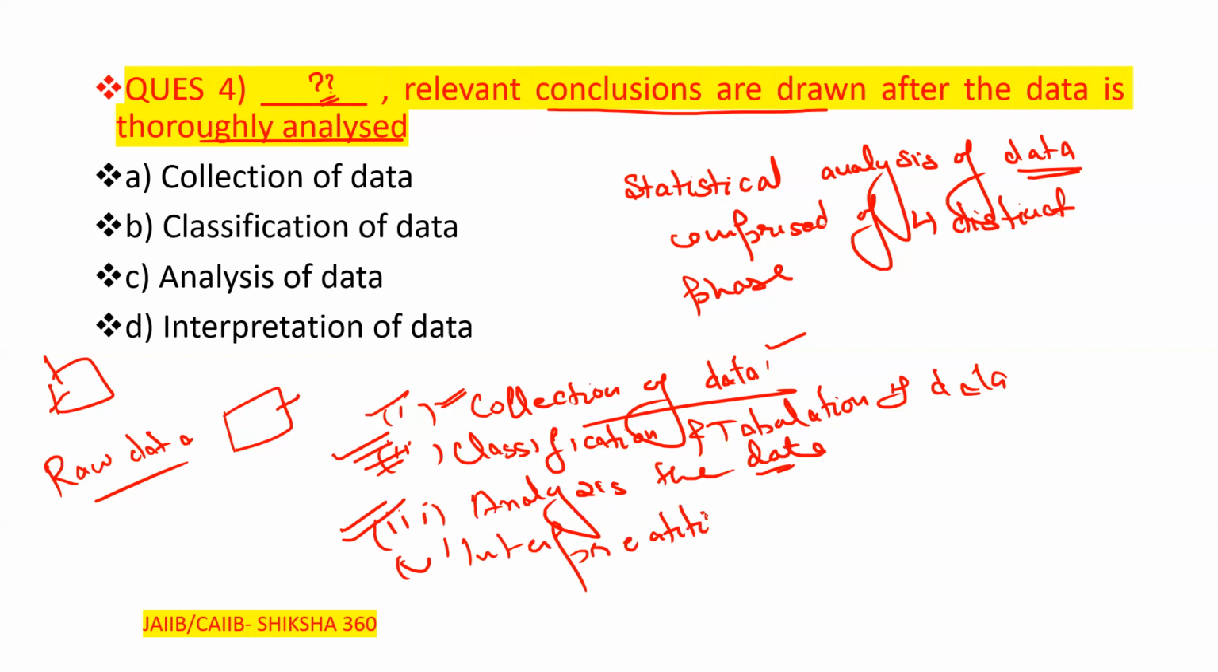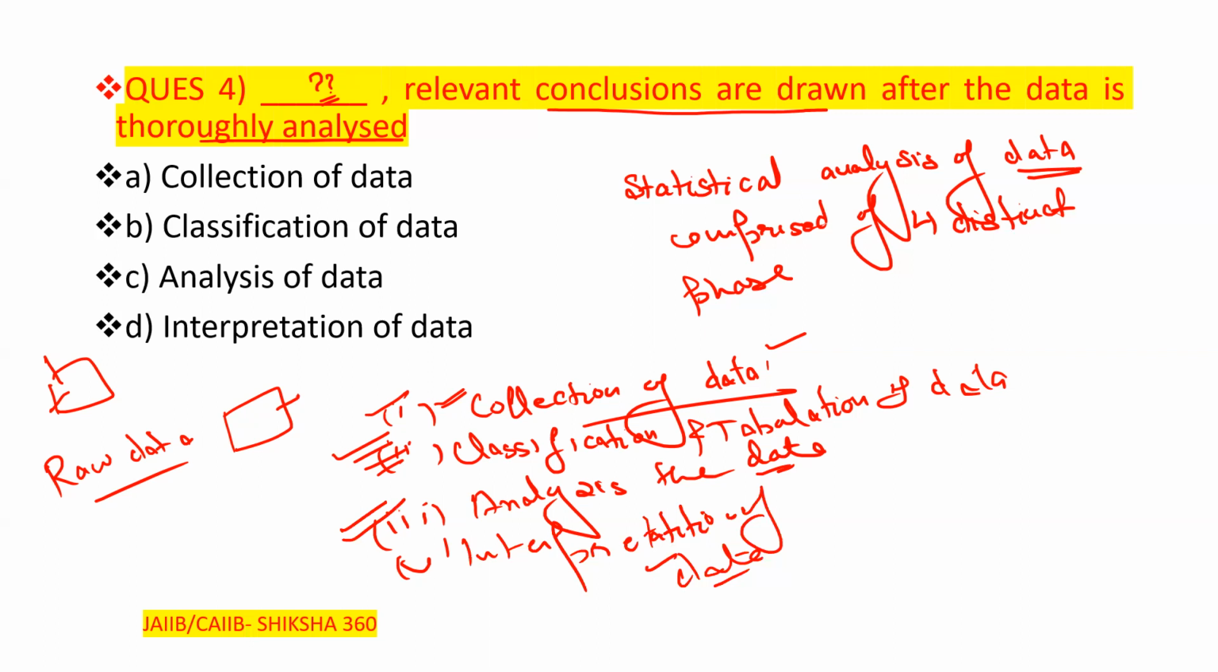So what will be the answer of this point? Interpretation of data basically means this is the final stage. In this stage, relevant conclusions are to be drawn after the data is thoroughly analyzed. So please tell fast what will be the answer of this question.